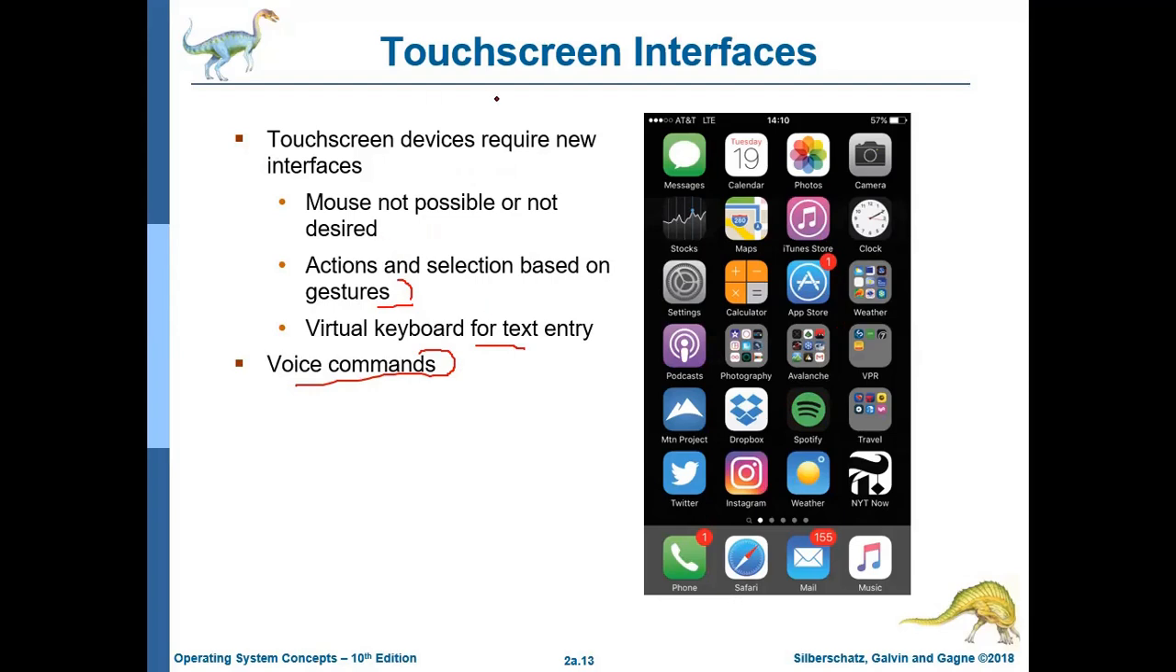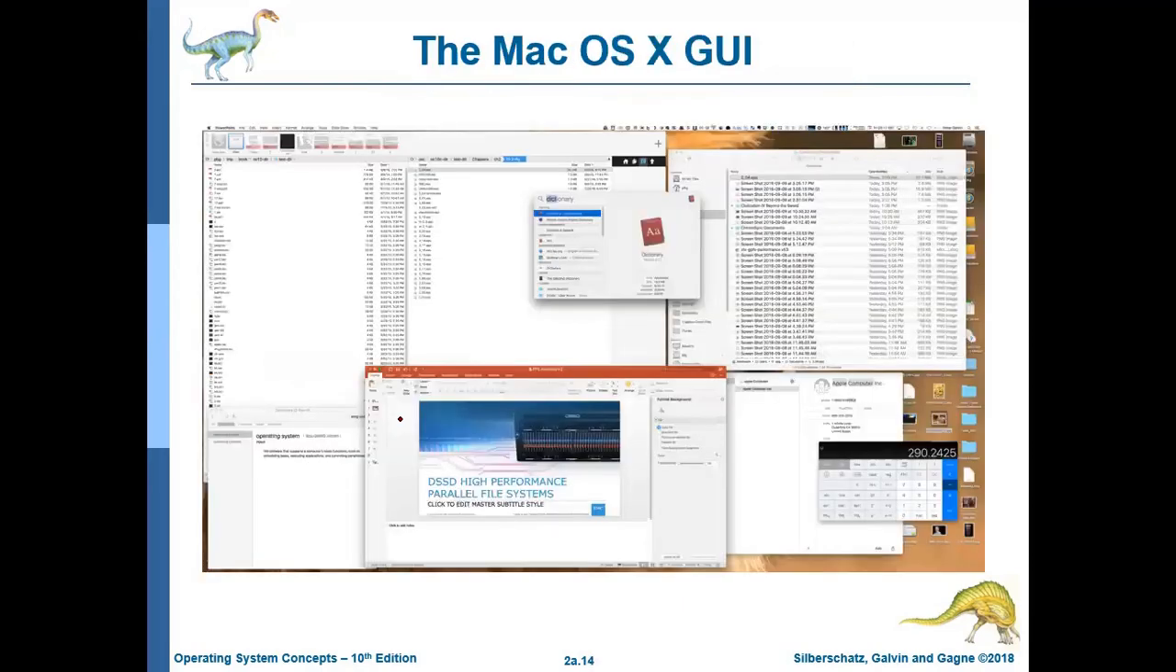In your textbook, touch screen interfaces will not be there because your textbook was written in the 90s. That's why these slides are a little bit new with respect to your operating system book. Then we have the Mac OS GUI, that is not that much important. But again, some of you might be using this Mac also. In your Mac,